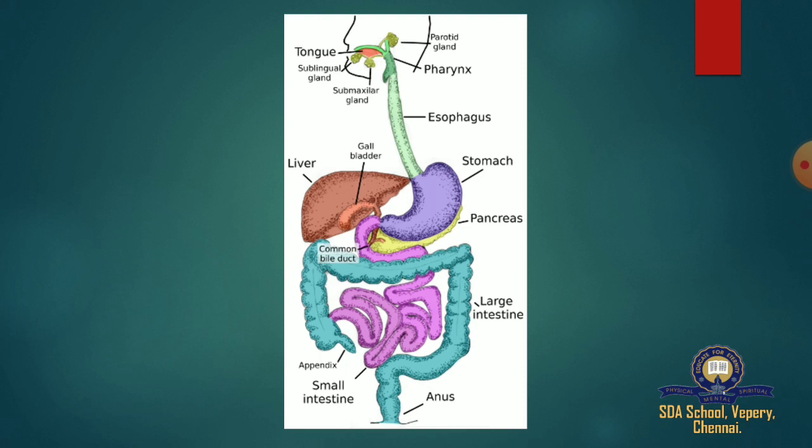Now we are going to learn about the digestive system, the process of digestion. Digestion is a simple process where large insoluble food particles are broken down into smaller water soluble molecules so that they can be absorbed by blood and give energy to different parts of our body.